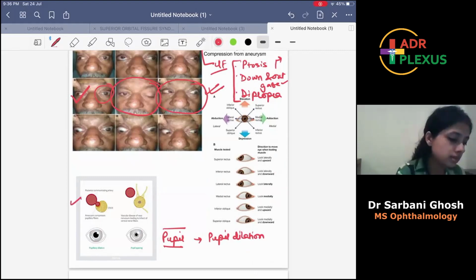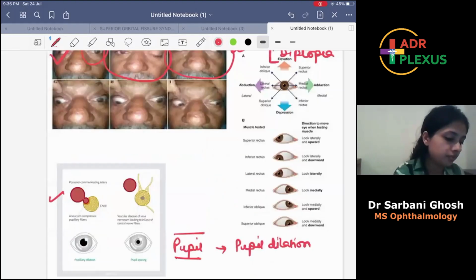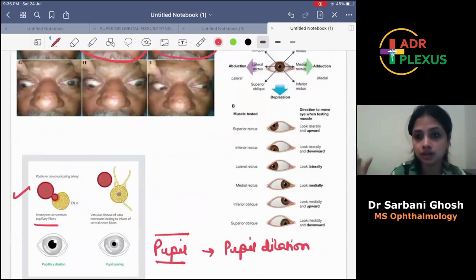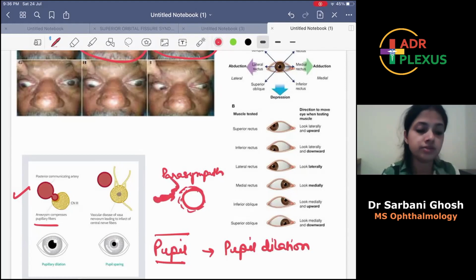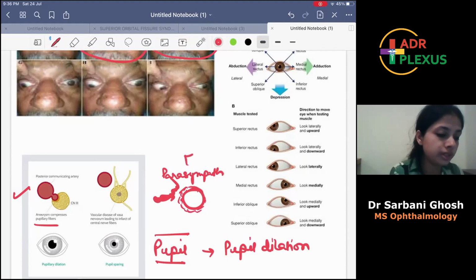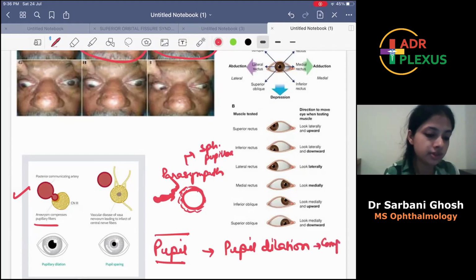Suppose in this case you can see an aneurysm is compressing the third nerve from outside. So the pupillary fibers, that is the parasympathetic fibers, which are present in the periphery of the third nerve, are getting compressed by this aneurysm. So in case of a compressive lesion, the outer parasympathetic fibers which supply the sphincter pupillae are getting affected, and hence you are finding pupil dilation in compressive lesions.